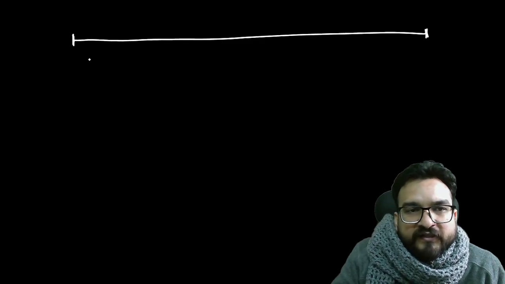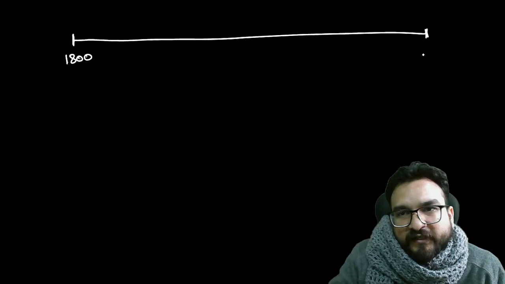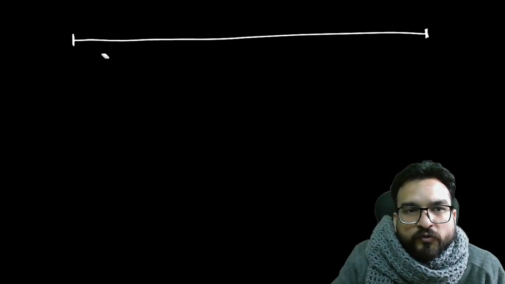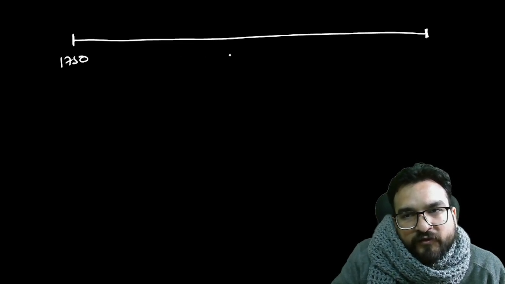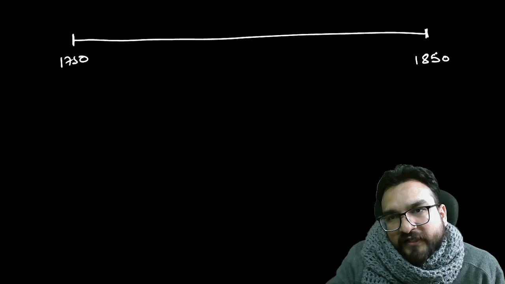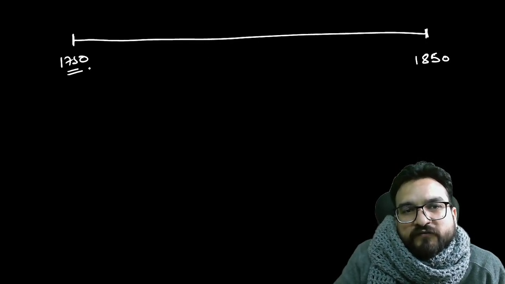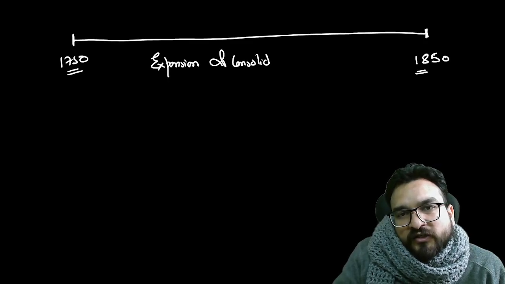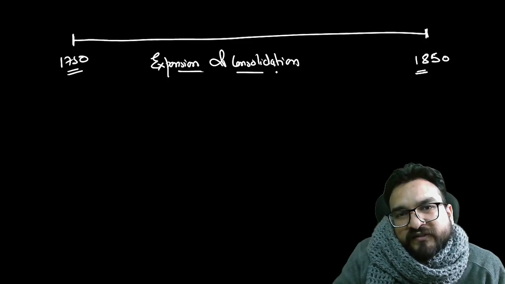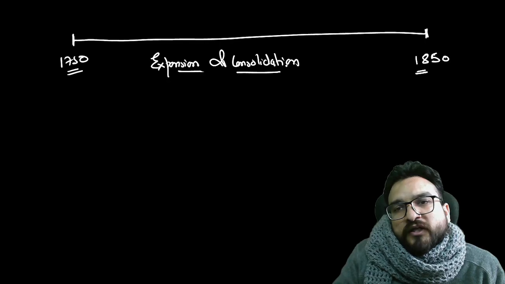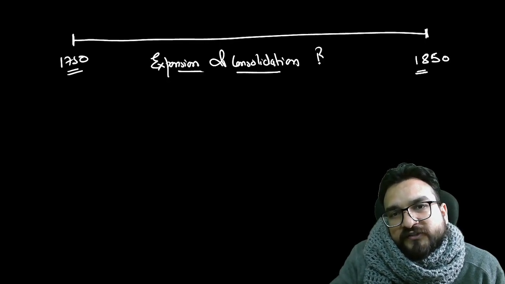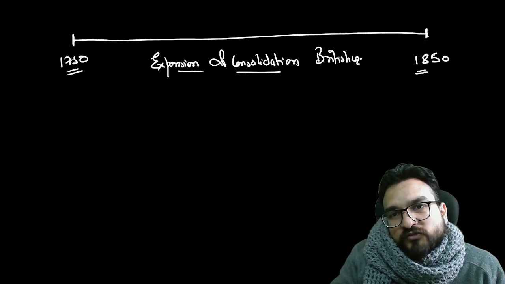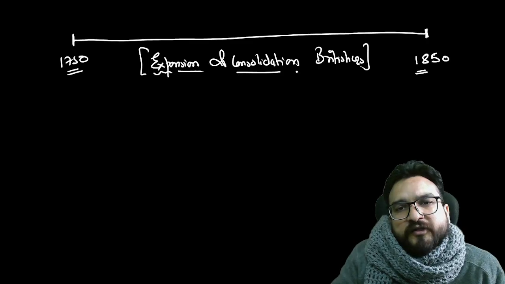This was primarily the time frame of 1800 to 1900, or if you want to put it like this, 1750 to 1850 or 1900 also you can put. But why am I giving you 1750 to 1850? Because over here you must have understood one topic, that is expansion and consolidation. Who was doing the expansion in this phase? And who was consolidating their control, their rule over India? The Britishers.